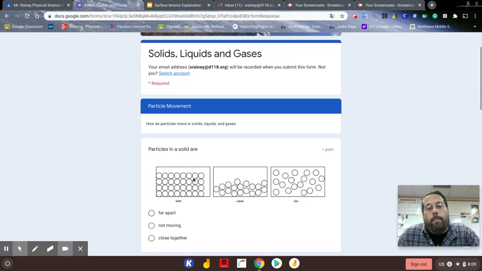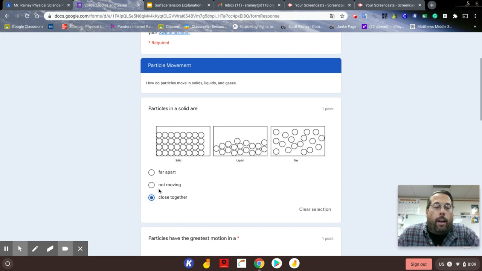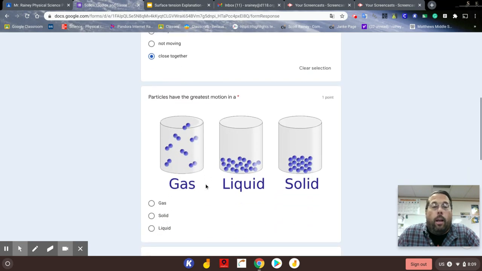All right. Particles in a solid. In a solid, those particles are really close together. I know they're not far apart. I know they are moving because all particles are moving. So close together is the only option.